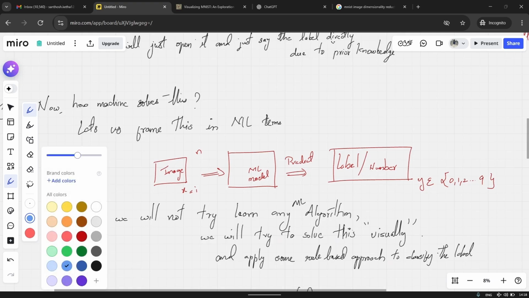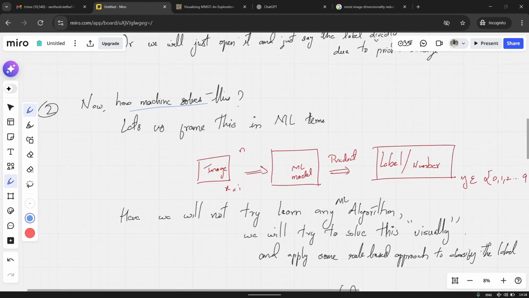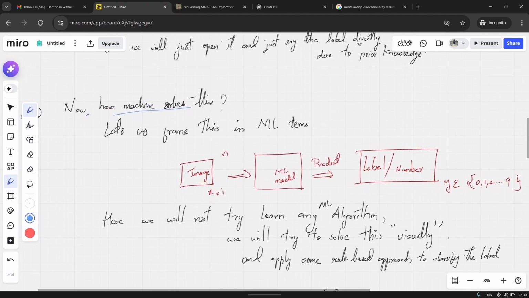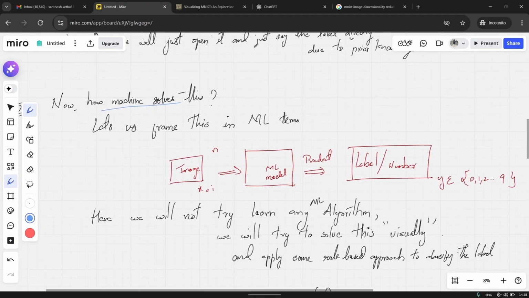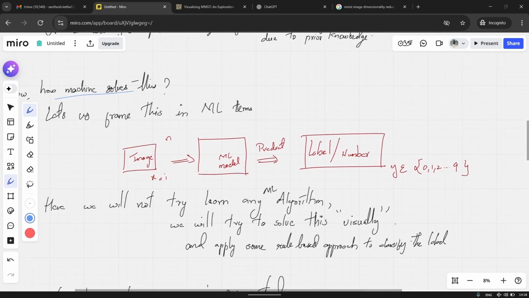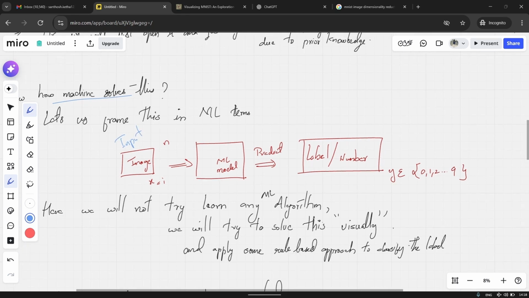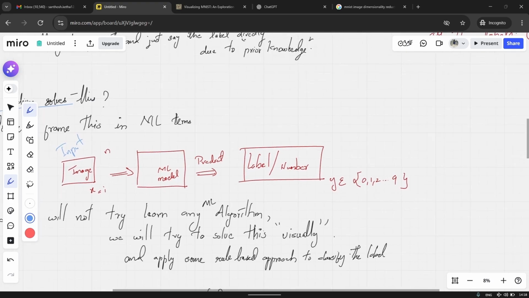Now, how will machines solve this? Before that, let us frame this in ML terms, like a small architecture. In the case of MNIST, given an input image to an ML model, the task of the ML model is to predict the label, or the number in the image.